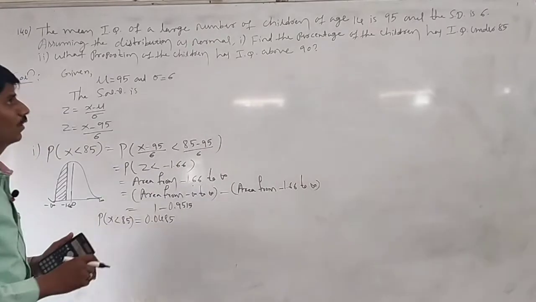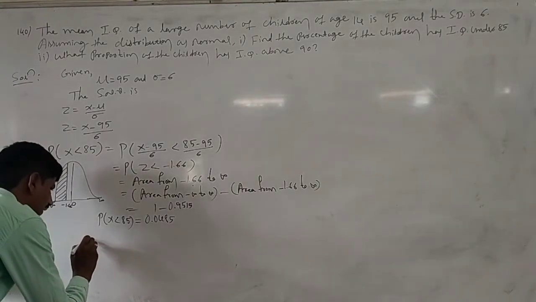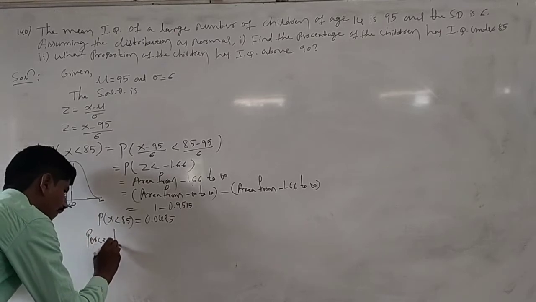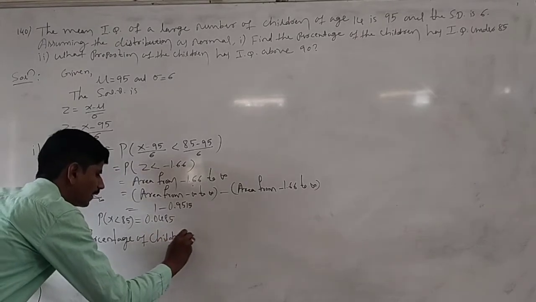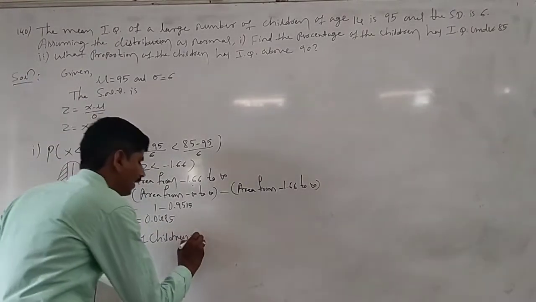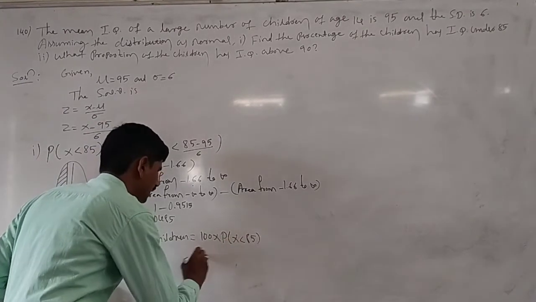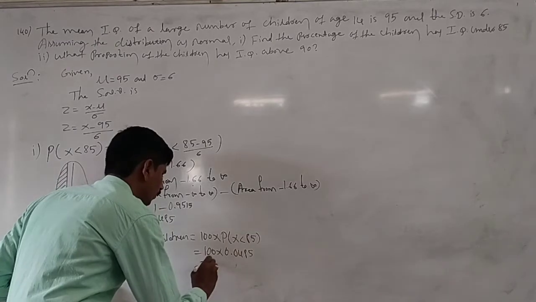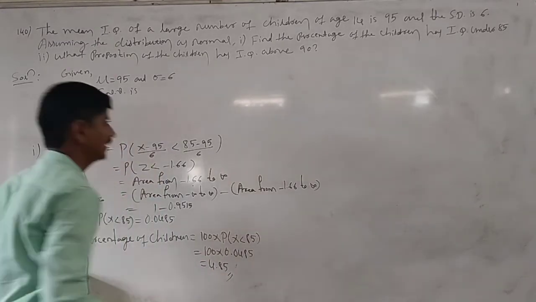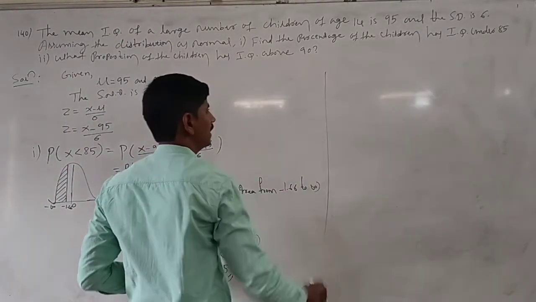Here they are asking for the percentage of children who have IQ under 85. Percentage means 100 times the probability that x is less than 85. That is 100 times 0.0485, which is 4.85. The percentage of children is 4.85. This is the first one.